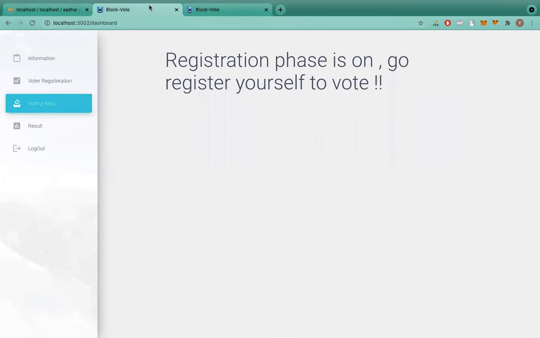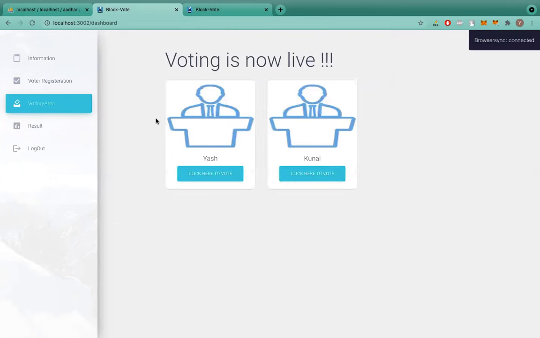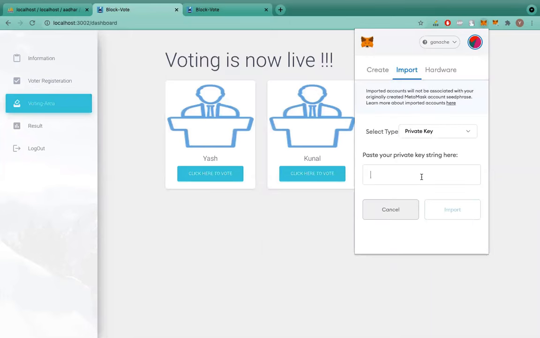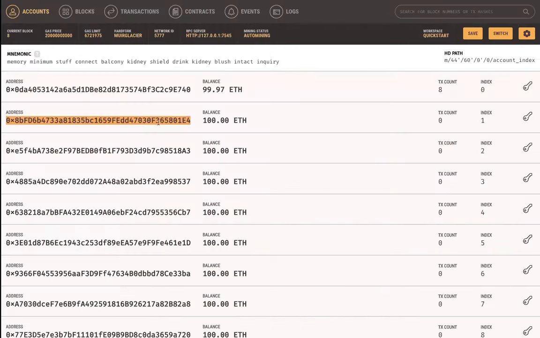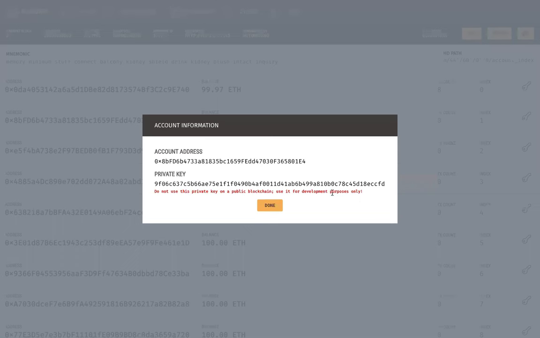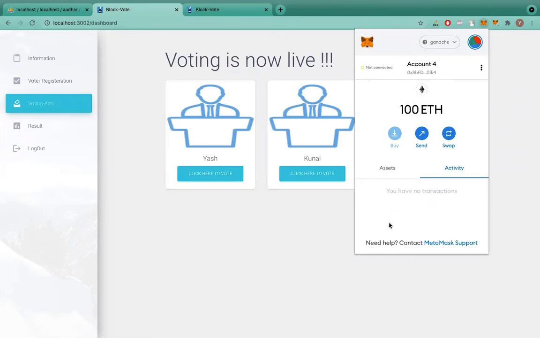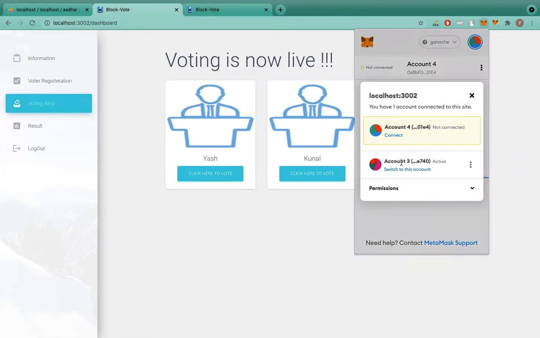Now let's go to the user section, and here I can now see the candidates that are added. Now I will need to import a user account to be eligible to vote. So I will import the account that I was using. I will go on to MetaMask. I will import my account, and this was the account that I have registered. So I will import this account. I will enter the key here, and I will then connect this account to the website.